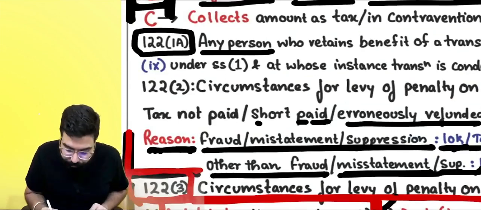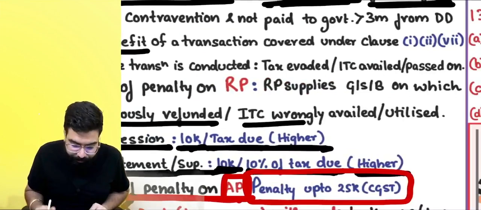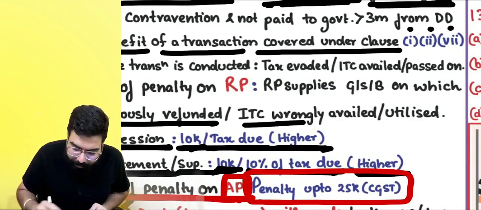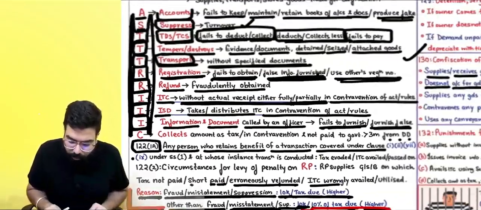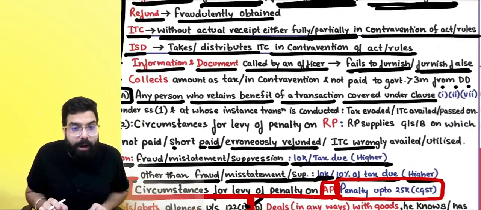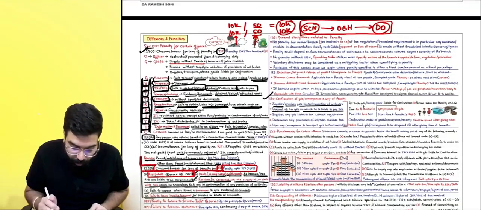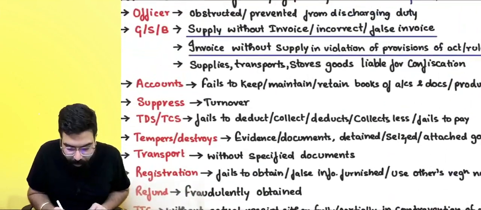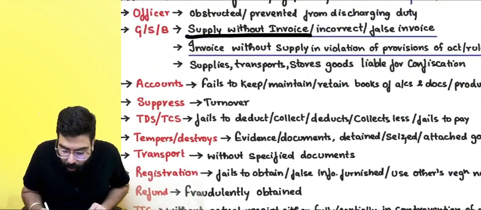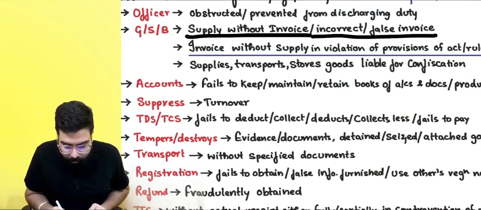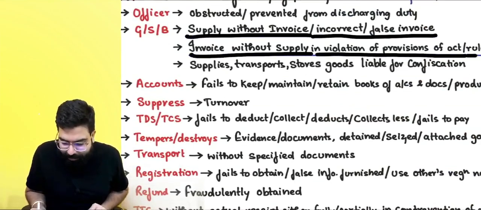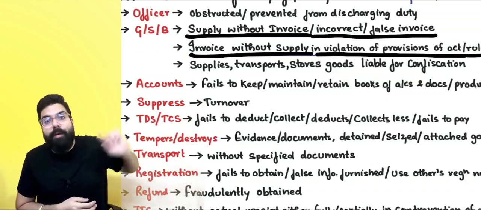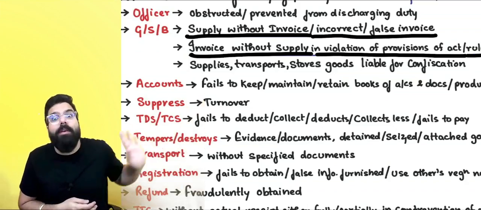Any person who retains the benefit of a transaction covered under clauses 1, 2, 7 and 9. What is 1, 2, 7 and 9? See, 1, 2, 7 and 9 is in blue color. You have to remember 1, 2, 7 and 9 is talking about the blue underlines. Supplies without invoice or incorrect or false invoice. Invoice without supply in violation of the Act or rules. I supply and don't give an invoice, or I give a bogus invoice.